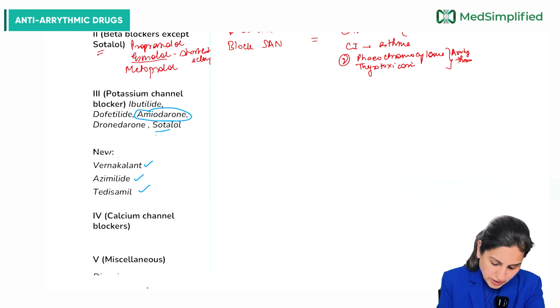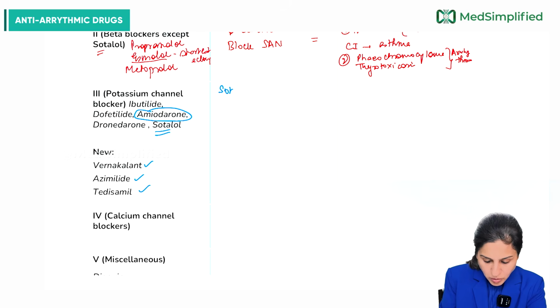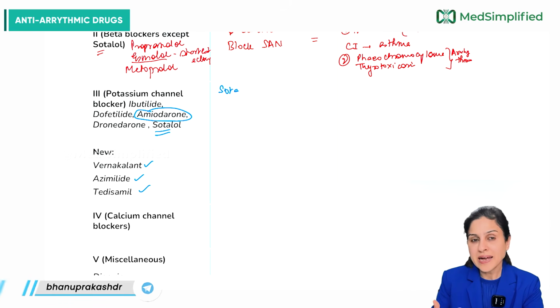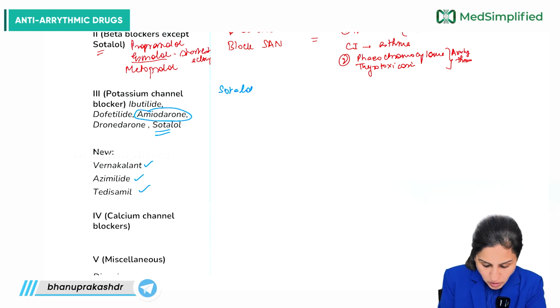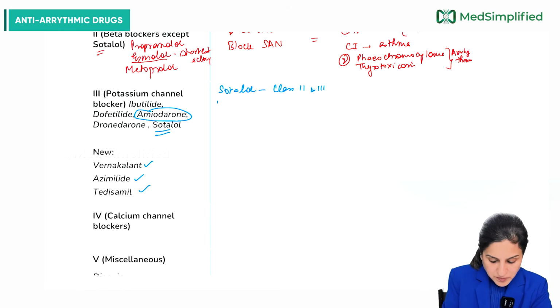Then sotalol, it is a beta blocker, but it has a higher tendency to block the potassium channels as well. So sotalol has class 2 and class 3 effects. Predominantly, it's a class 3 effect.